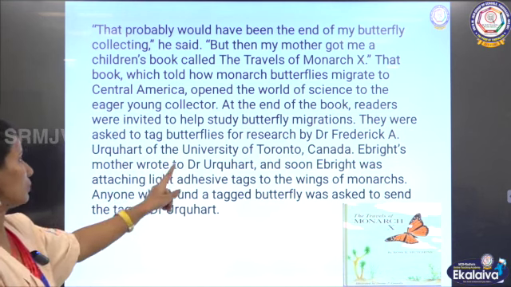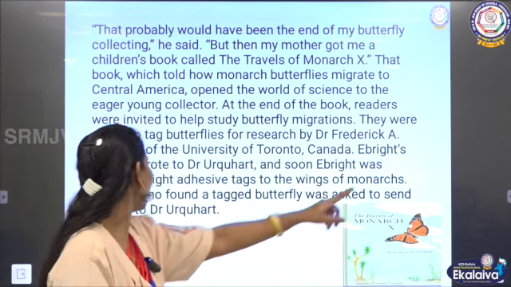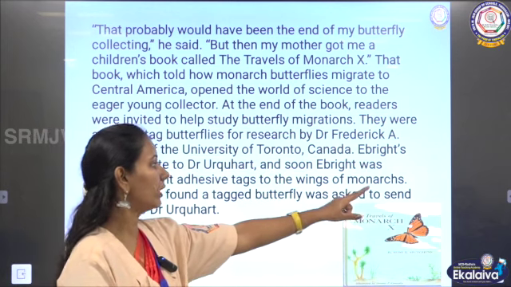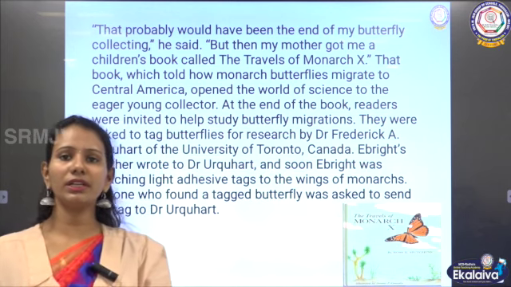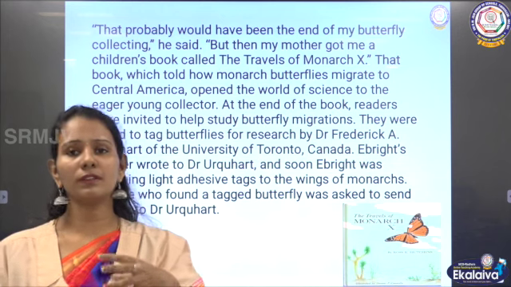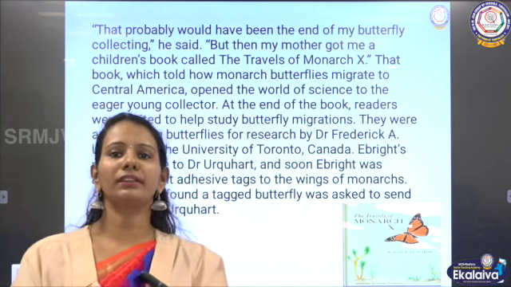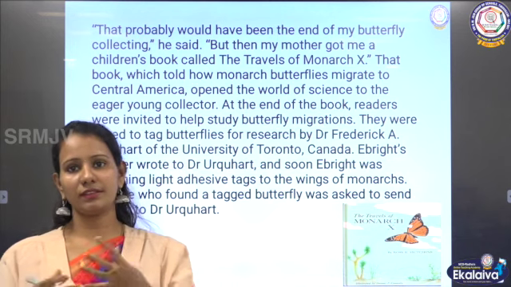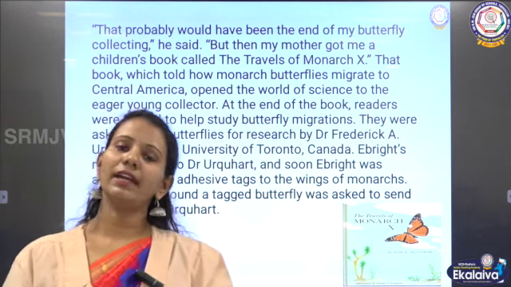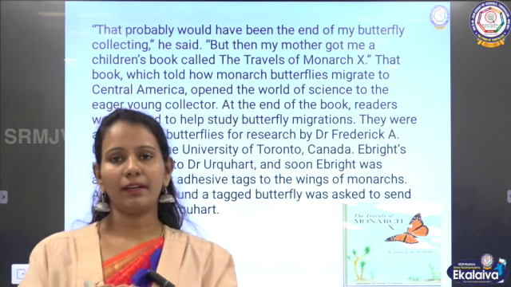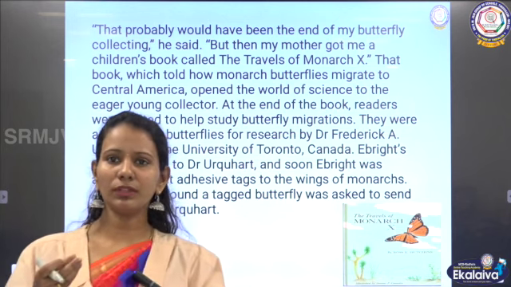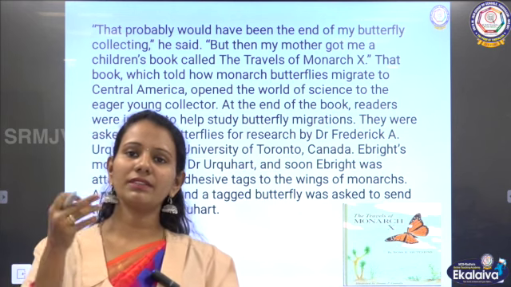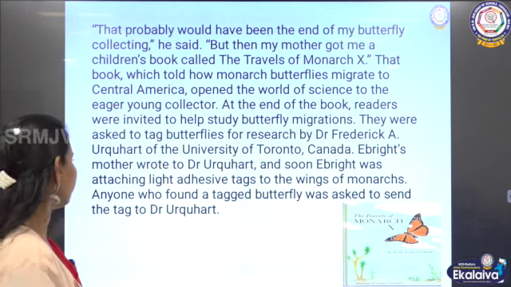Ebright's mother wrote to Dr. Urquhart, and soon Ebright was attaching light adhesive tags to the wing of monarchs. So, Richard Ebright was interested, he wanted to tag the butterflies. The mother wrote to Dr. Urquhart that her son was interested, and from then on he started fixing adhesive tapes, which are very light in weight for the butterfly to carry. He started tagging the butterflies.